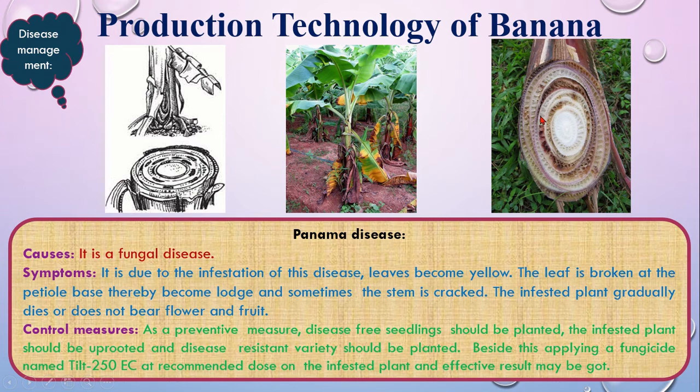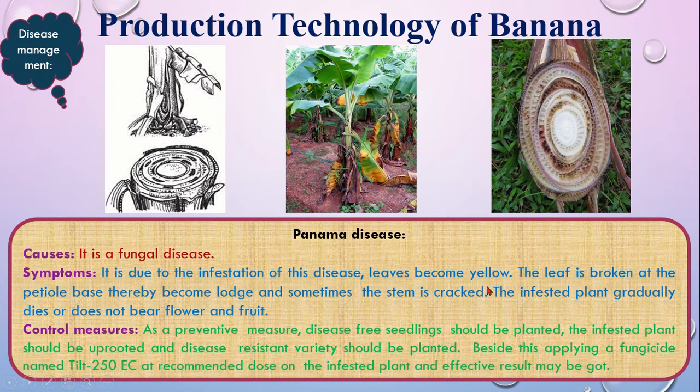And even inside the plant, you can see this one is rotten due to the effect of fungus. So how can you control this one? As preventive measures, disease-free seedlings should be planted. The infested plant should be uprooted and disease-resistant varieties should be planted. Besides this, applying the fungicide named Stil 250 at the recommended dose on the infested plant may give an effective result. You can find this in the market as well.